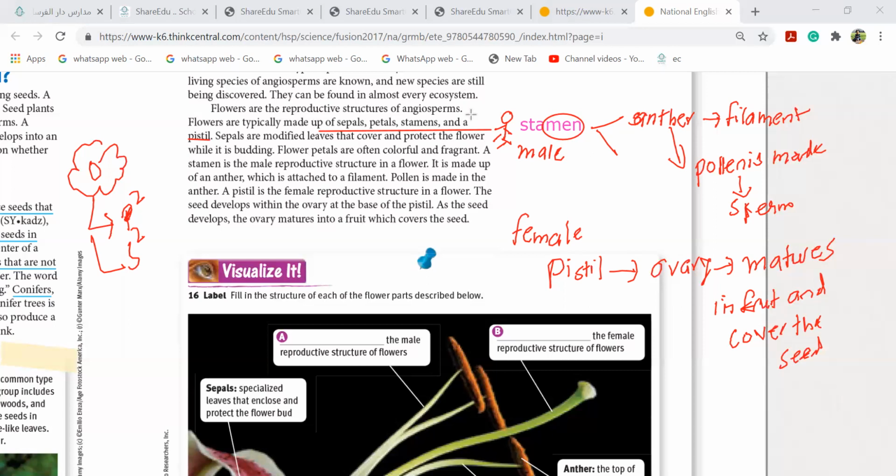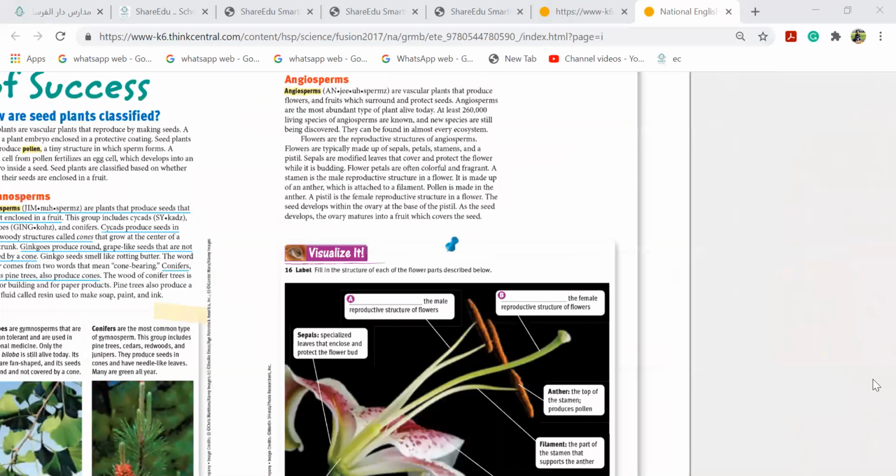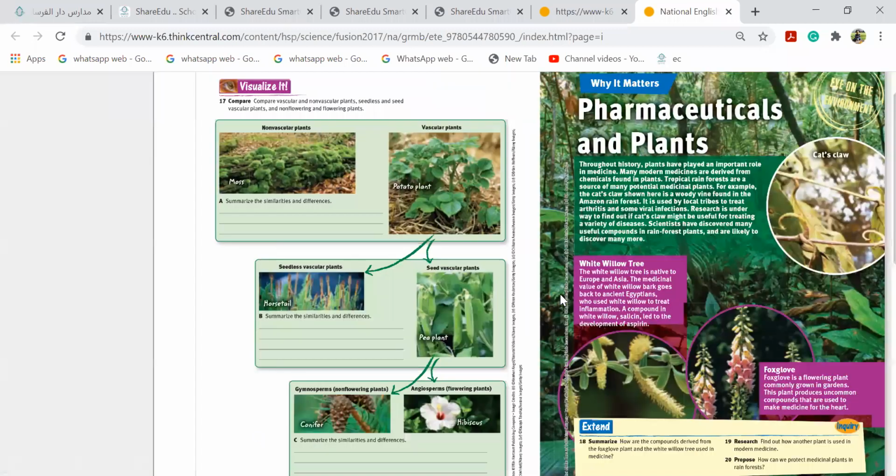Okay? Men is for male. So stamen is the male reproductive organ here. Remember this way. So S sepals, S stamen, P pistil, and P petals. Okay? Because in a sentence you will forget, but this way you will never forget.